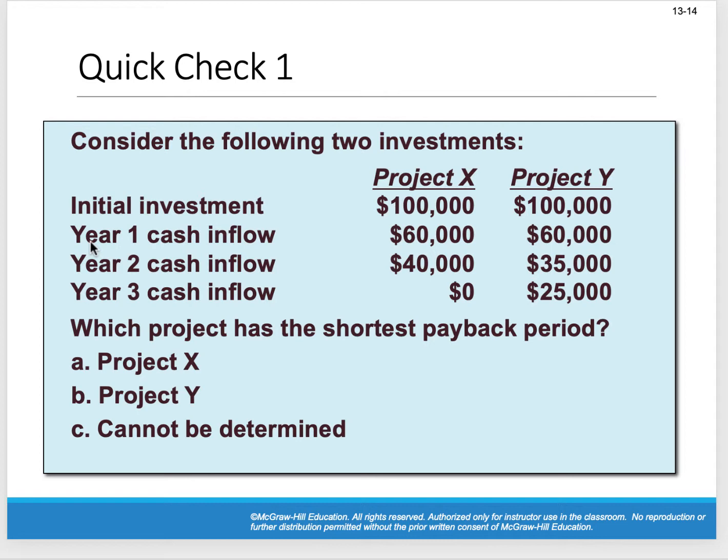Cash inflows for year two is different, right? Project X gives me $40,000. Project Y gives me $35,000. In year three, Project X has 0 cash flows. Project Y, however, has $25,000 net cash inflows. Now, which one would you invest in?